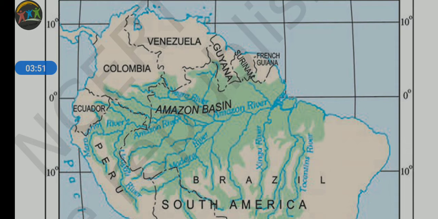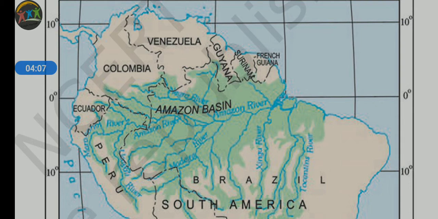Why humid region? Because every day in the afternoon, due to the excessive temperature and excessive evaporation, rain also occurs. What is the type of the rainfall?